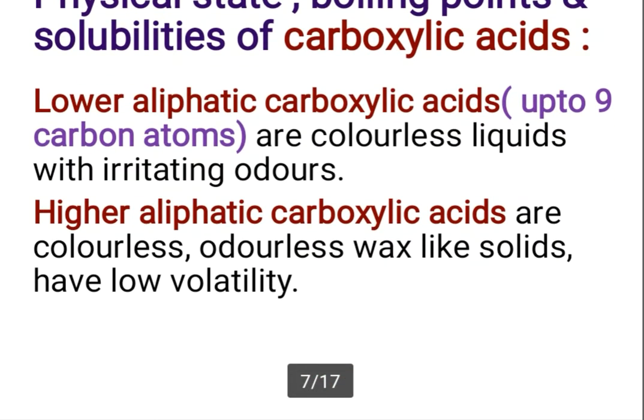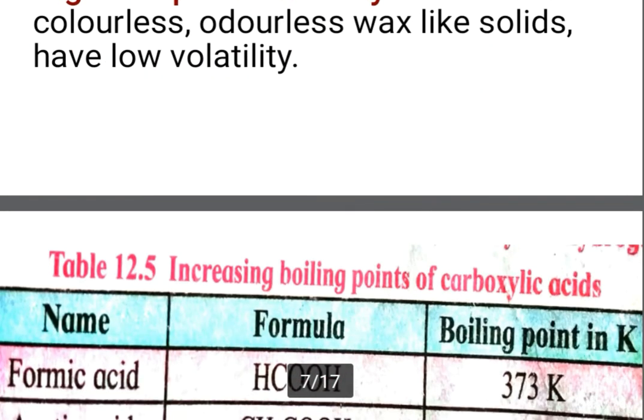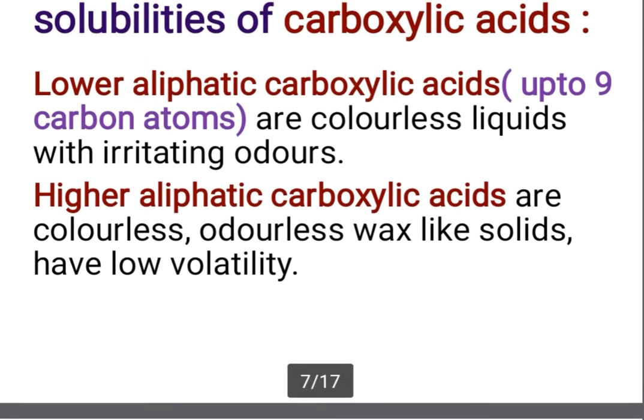Physical state, boiling points and solubilities of carboxylic acids. It is similar to the physical state, boiling points and solubilities of aldehydes and ketones. Lower aliphatic carboxylic acids are colorless liquids with irritating odors, and higher aliphatic carboxylic acids are colorless, odorless, wax-like solids. They have low volatility, meaning they cannot evaporate easily.